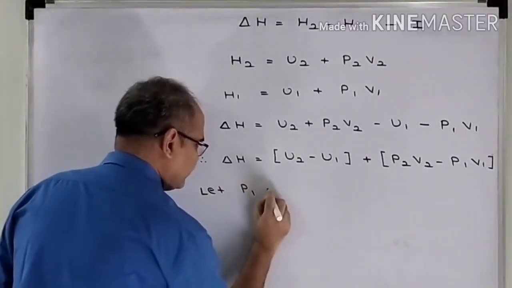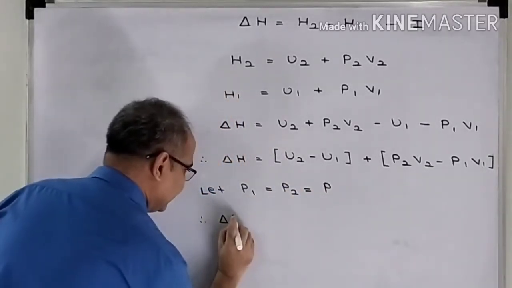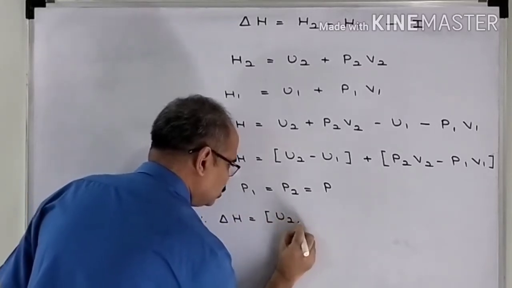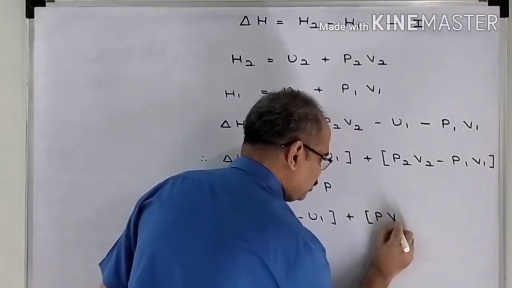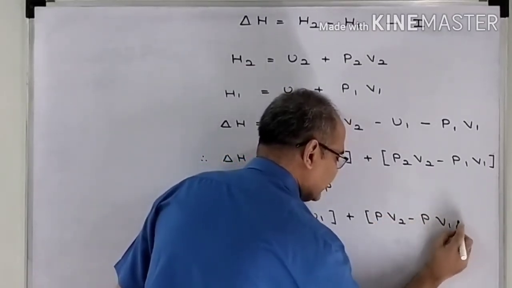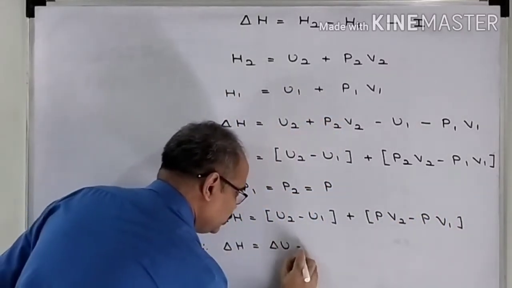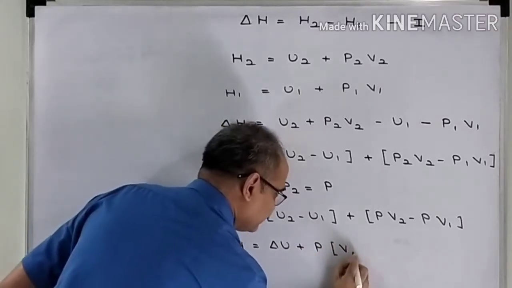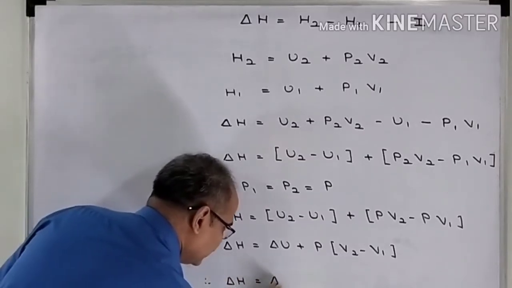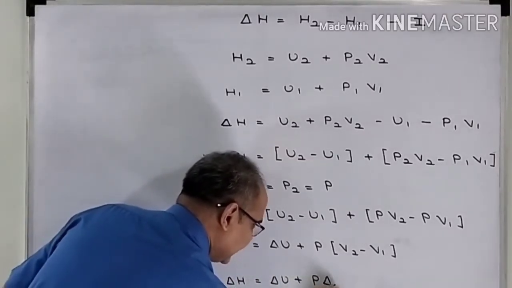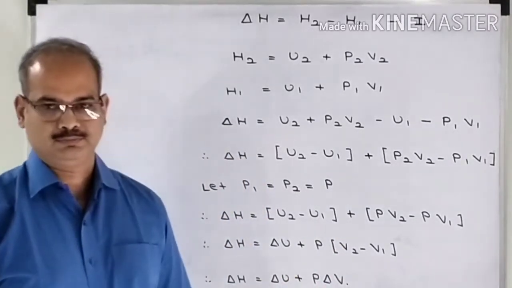Let P1 is equal to P2 is equal to P. Then delta H will be equal to U2 minus U1 plus P into V2 minus P into V1. Therefore, delta H is equal to delta U plus P into bracket V2 minus V1. Therefore, delta H is equal to delta U plus P delta V. This is the mathematical expression for change in enthalpy.